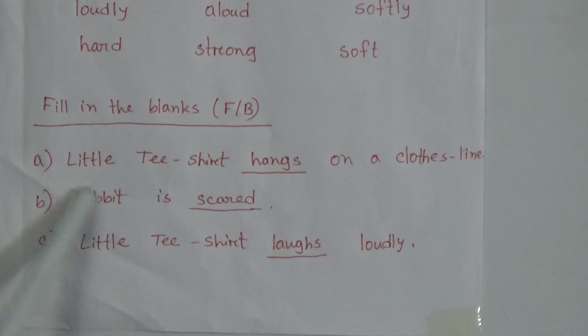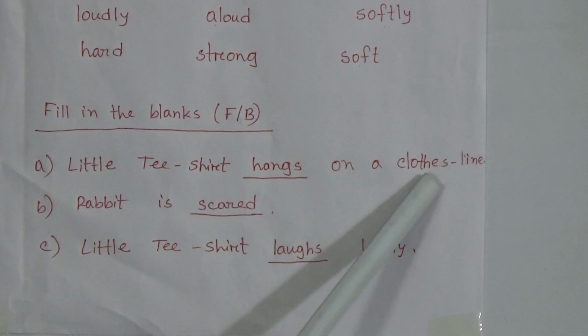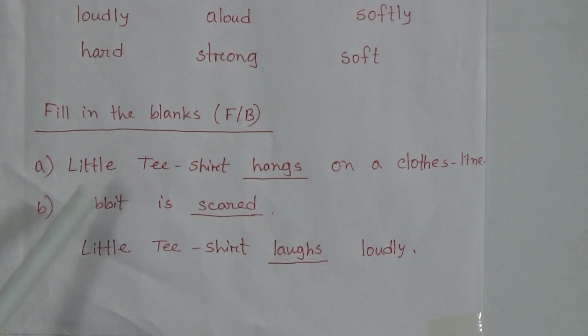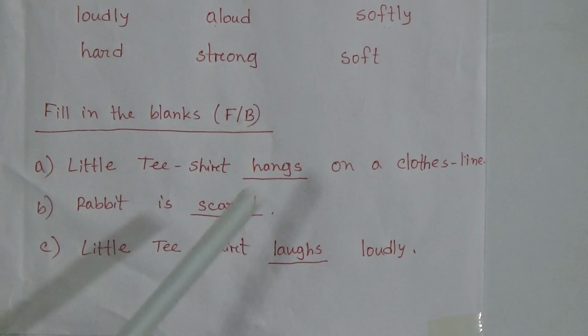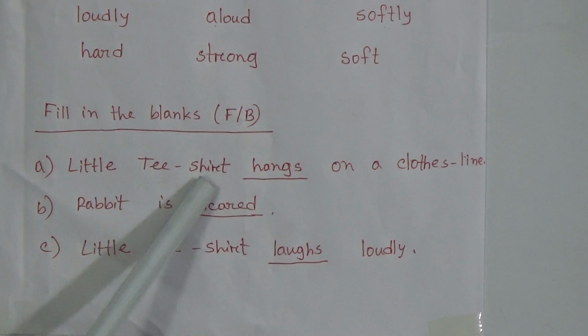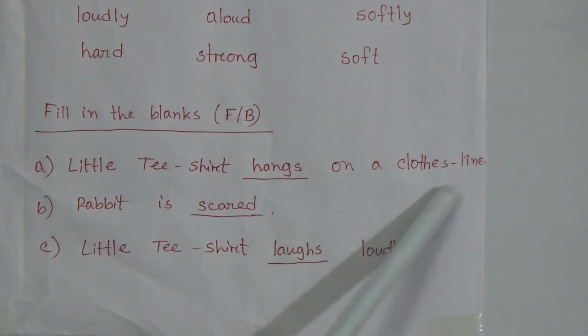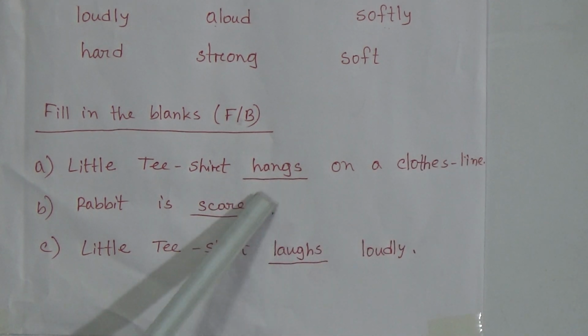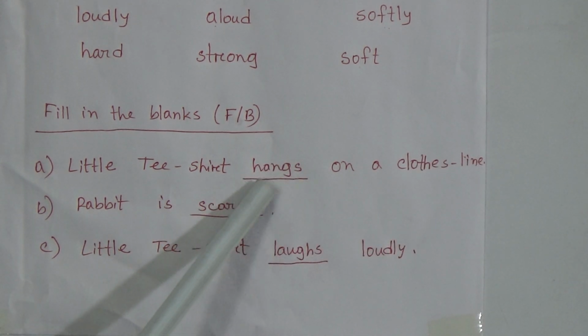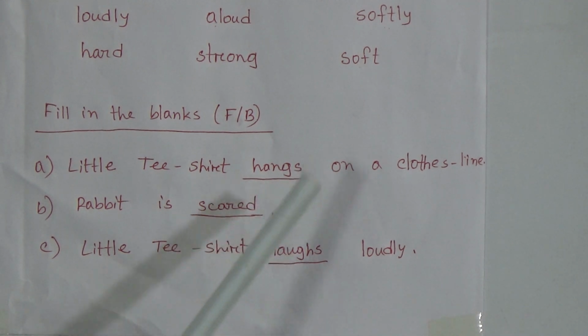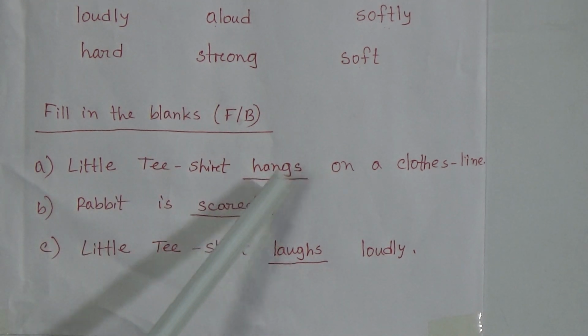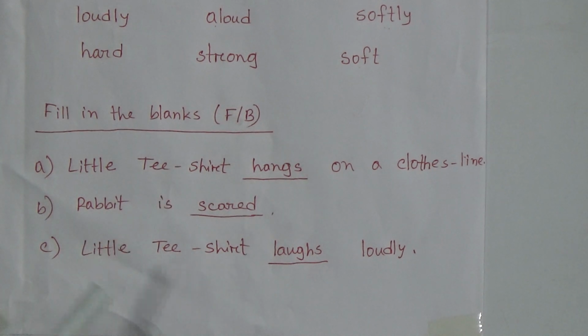Number A, little t-shirt dash on a clothes line. Dear students, here in this gap you will write hangs. Little t-shirt hangs on a clothes line. What is the spelling of the word hangs? H-A-N-G-S, hangs. Okay. So the sentence will be what? Little t-shirt hangs on a clothes line.